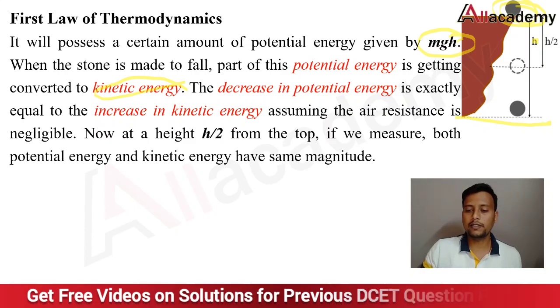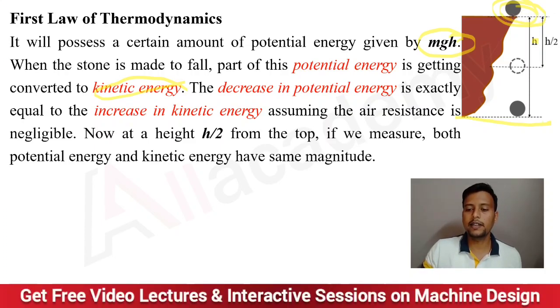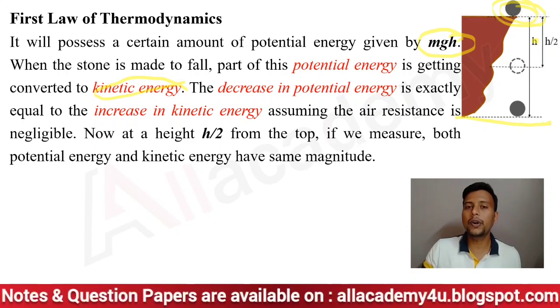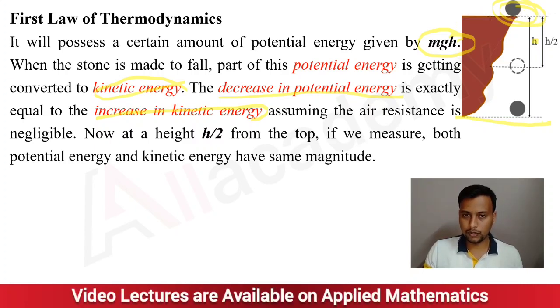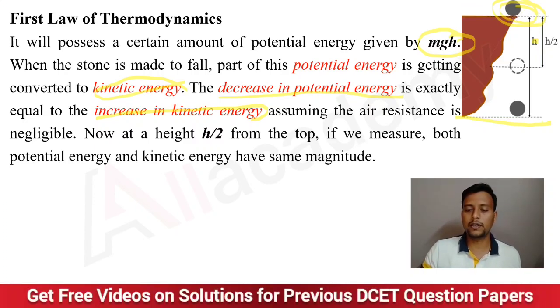It means that when the stone starts to fall from this end, the potential energy this object has is getting converted into kinetic energy. It means that the decrease in the potential energy is exactly equal to the increase in the kinetic energy. Okay, so hope you got it now. Whatever potential energy is there is getting converted when this stone is made to fall.